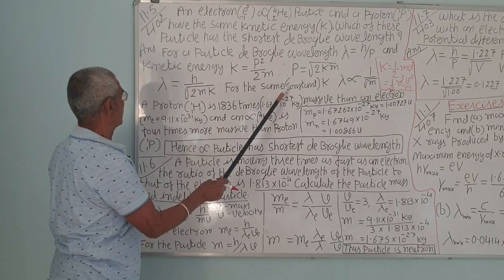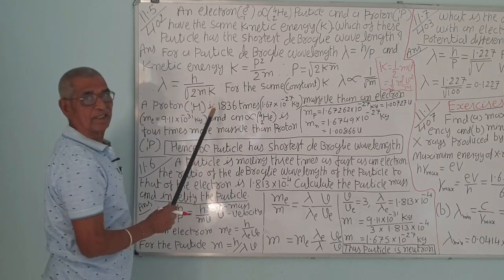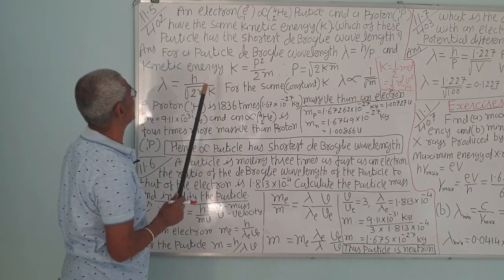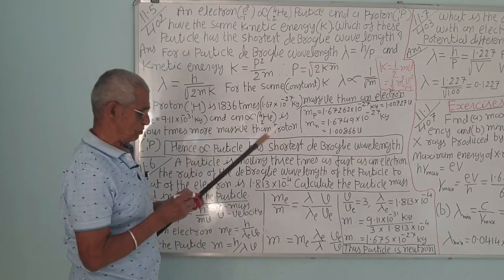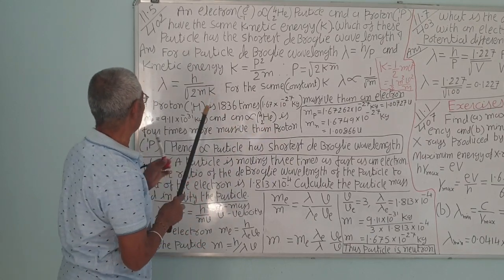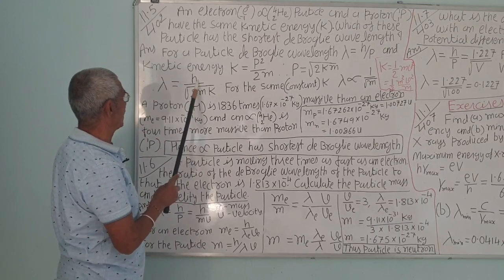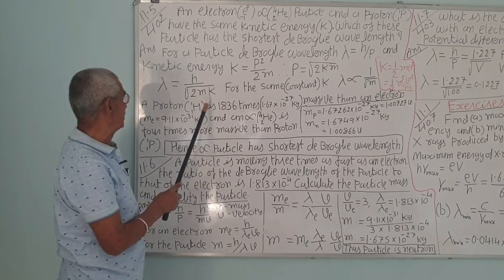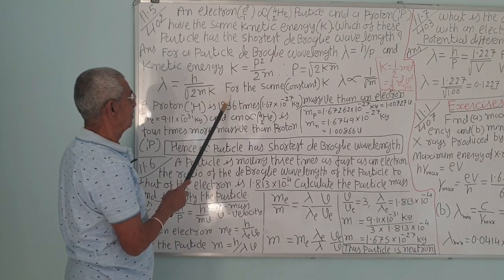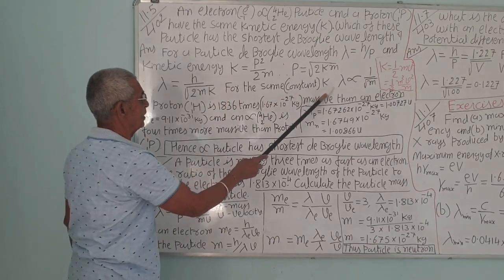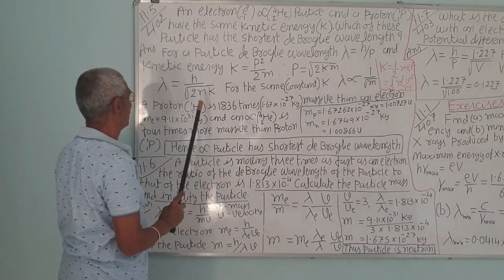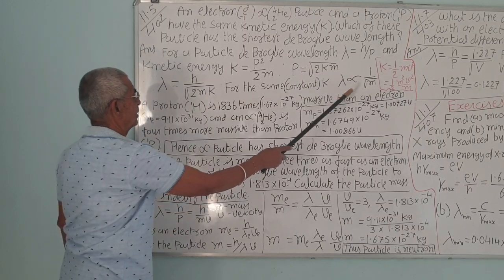The kinetic energy of all particles is the same, that is electron, alpha particle and the proton, correct. So K is the same. 2 is constant, h is constant, K is also constant for all. So for constant K, lambda is inversely proportional to under root m.